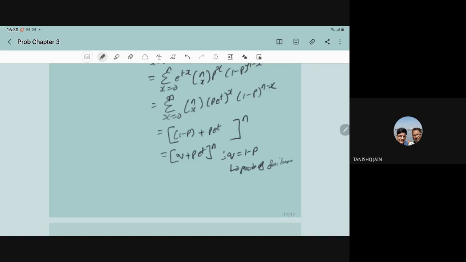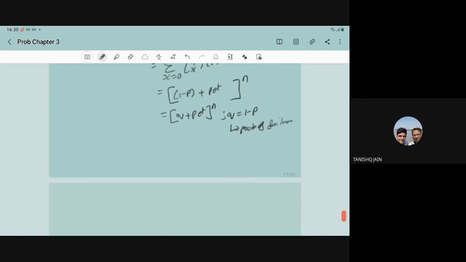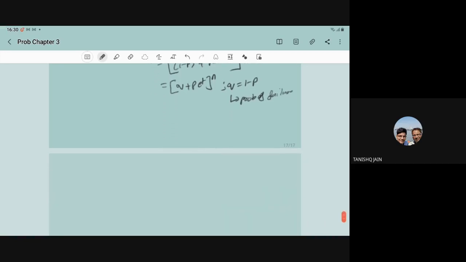If p is the probability of success, then q will be the probability of failure. So this is the MGF for the binomial variate. And from the MGF, we can determine any order moment. So if you have to determine the mean and variance, we require the first order moment and second order moment. So how can we determine them?